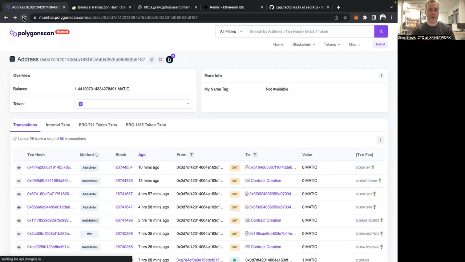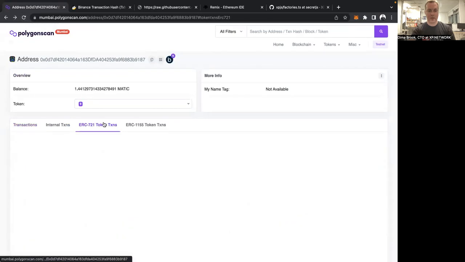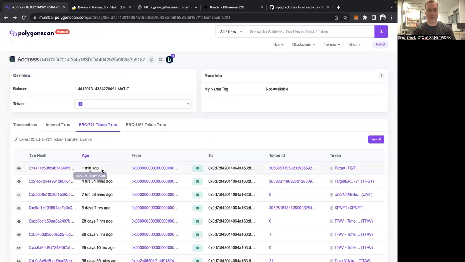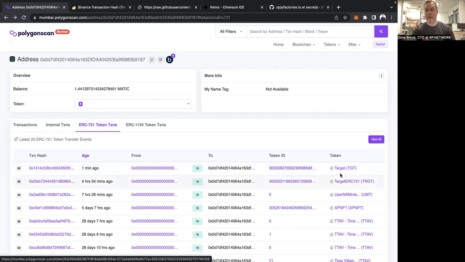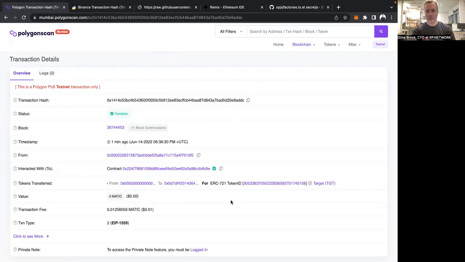Let's do the same on Polygon. The last transaction should be here, I guess. Yes, 1 minute ago. We see that from address 0 to our address, one NFT was created. This is the ID of this NFT, and the name of the contract is target, or TGT, exactly like we set it when we deployed it, which means our NFT successfully arrived at the target contract with our custom collection name.